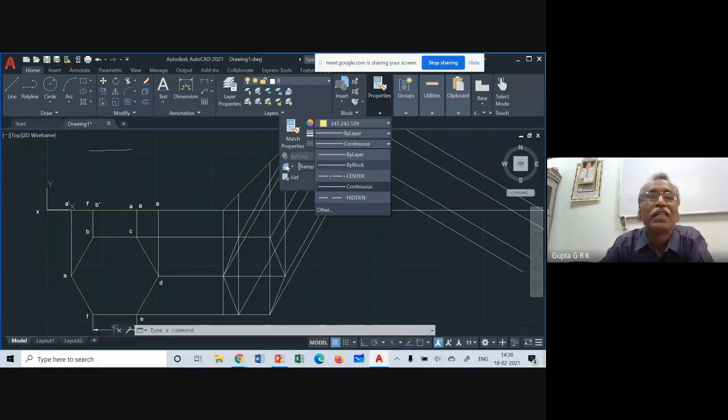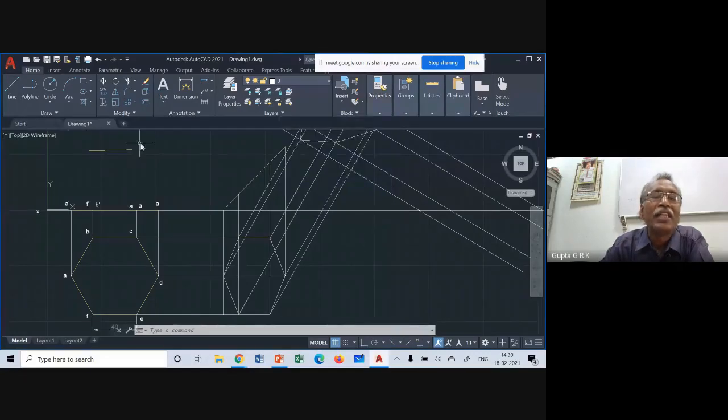Just draw a line, leave it. At the end of the solution, you can change the properties of whatever lines you want to change. That will be easier. Otherwise, every time you change the property, draw a dark line, again change property, draw a hidden line, again change property, draw a color line. You need not do like that. Am I clear? Yes, sir. So that is the better way.